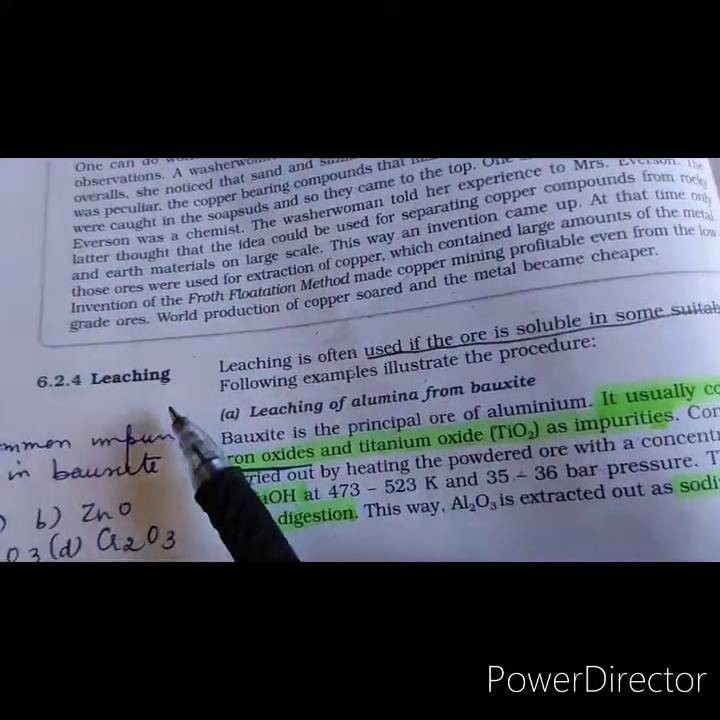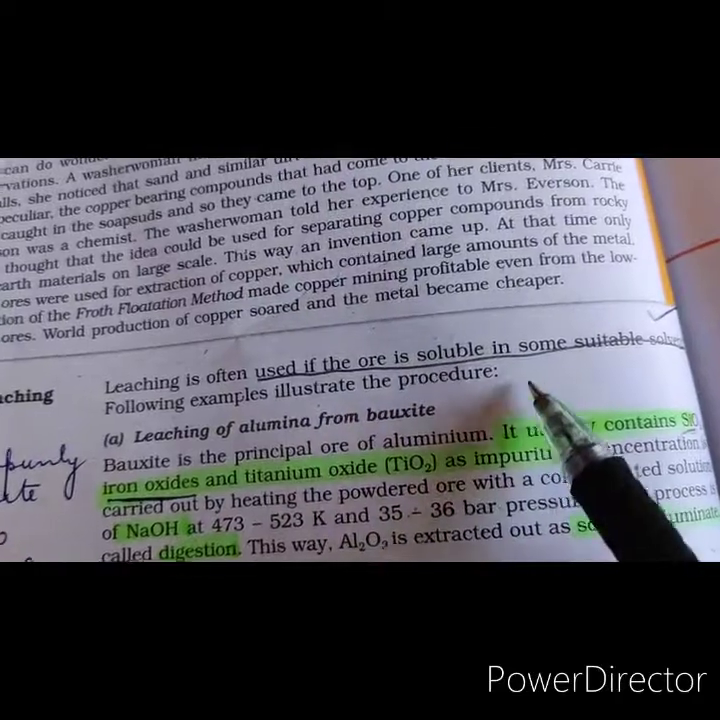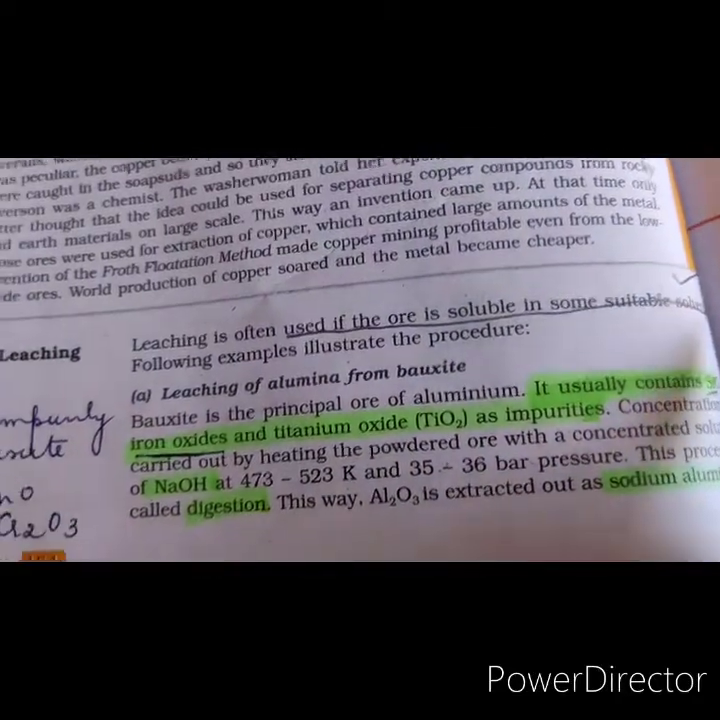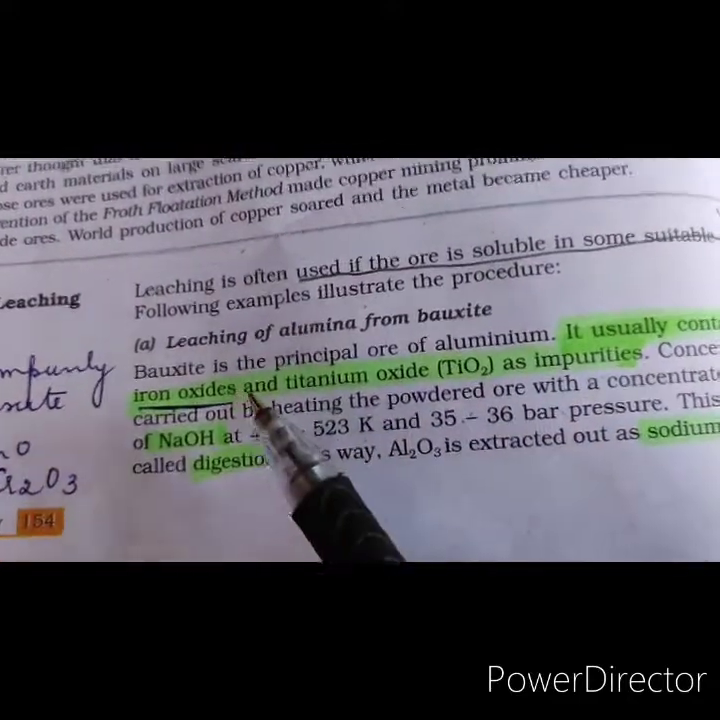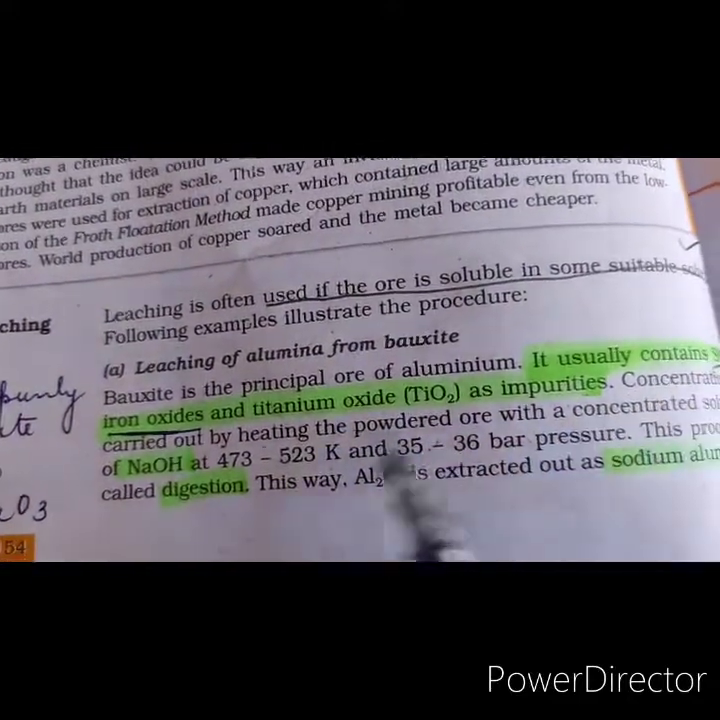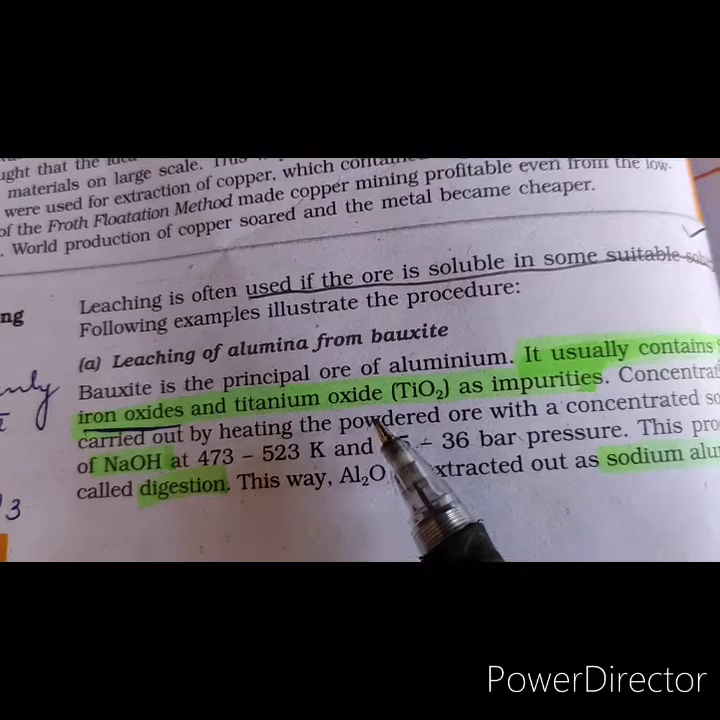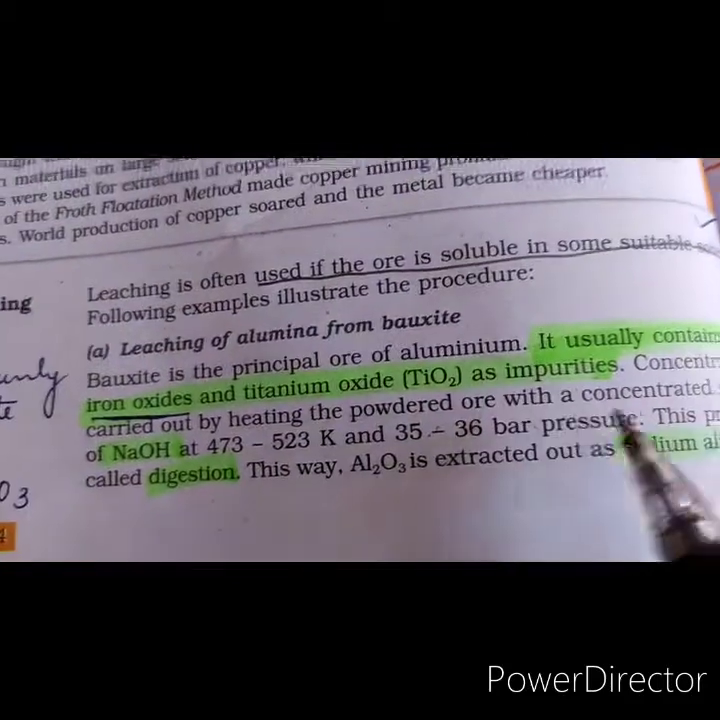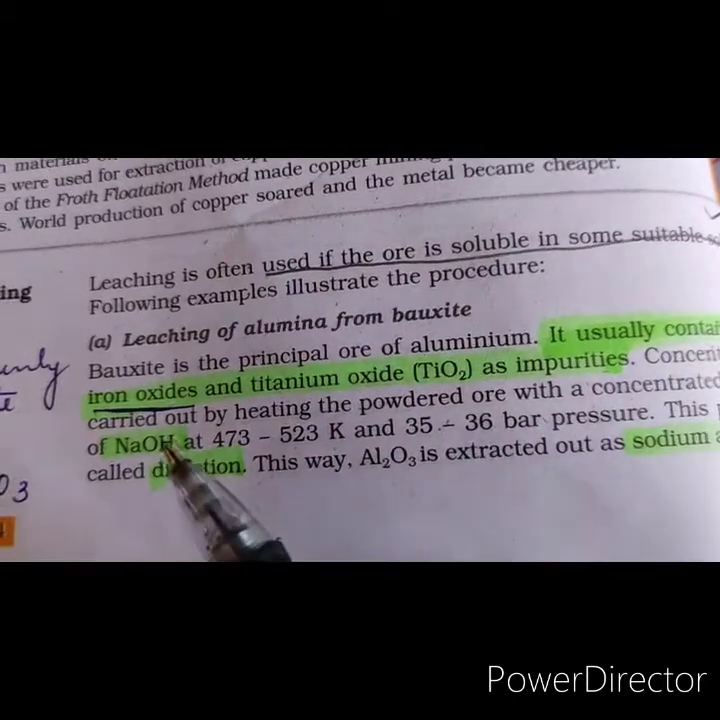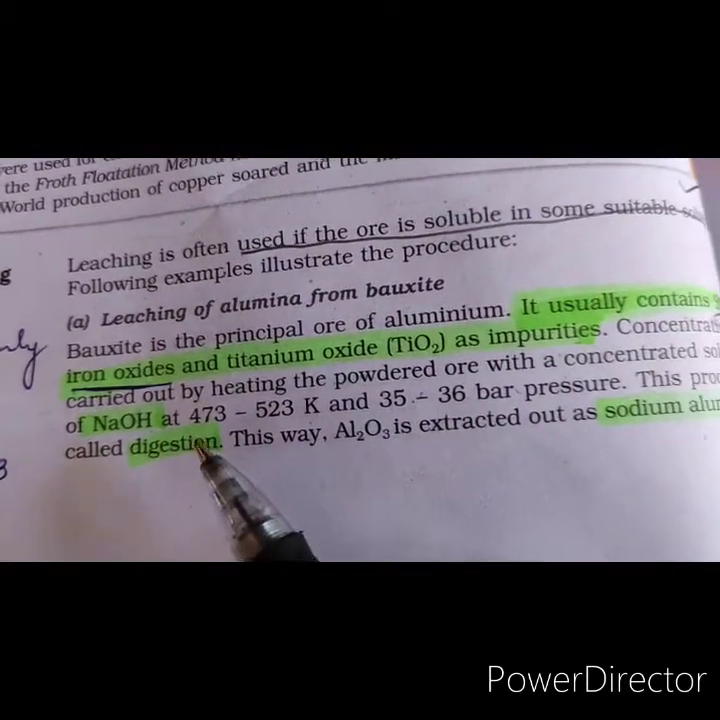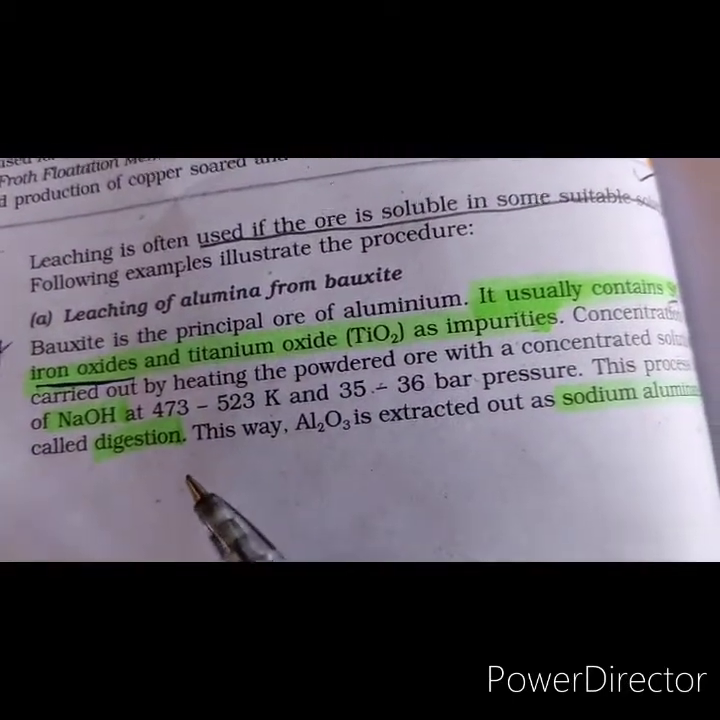Let's study about leaching. Leaching is used if the ore is soluble in some suitable solvent. The principal ore of aluminium is bauxite. It contains iron oxide, titanium oxide, and silicon dioxide as impurities. The powdered ore is treated with a concentrated solution of sodium hydroxide, and this process is called digestion.